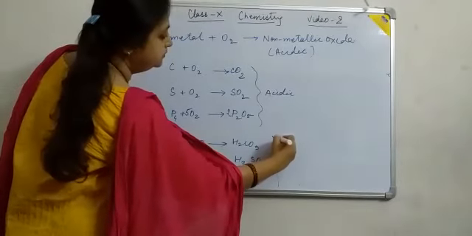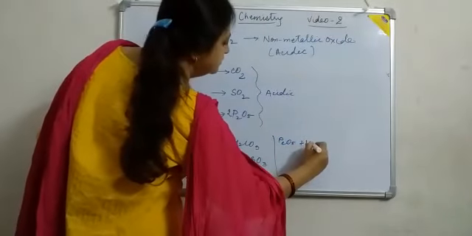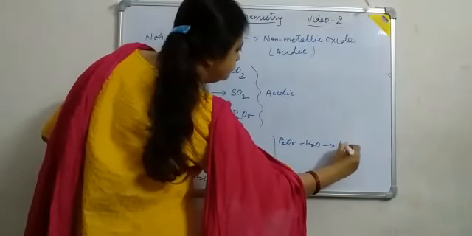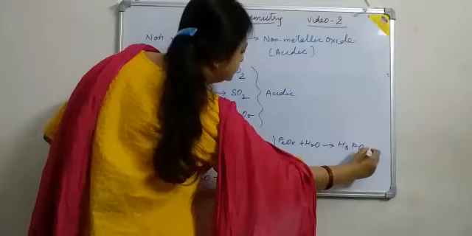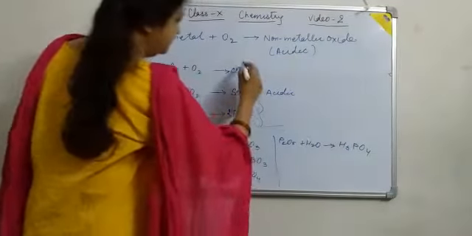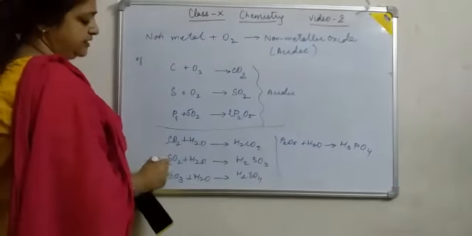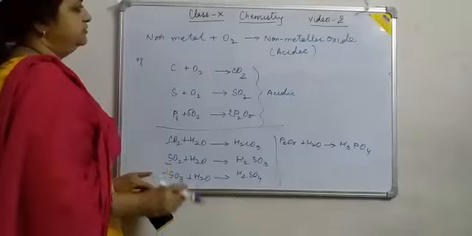When P2O5 reacts with water, phosphoric acid is formed. So according to these reactions, we can say that these oxides are acidic in nature.